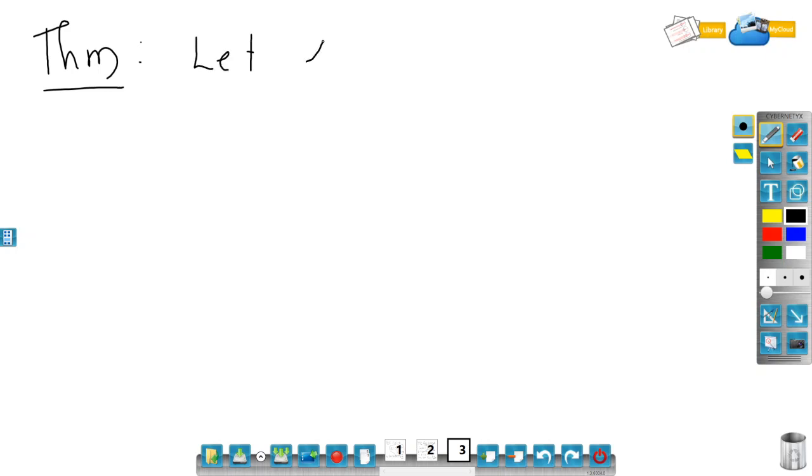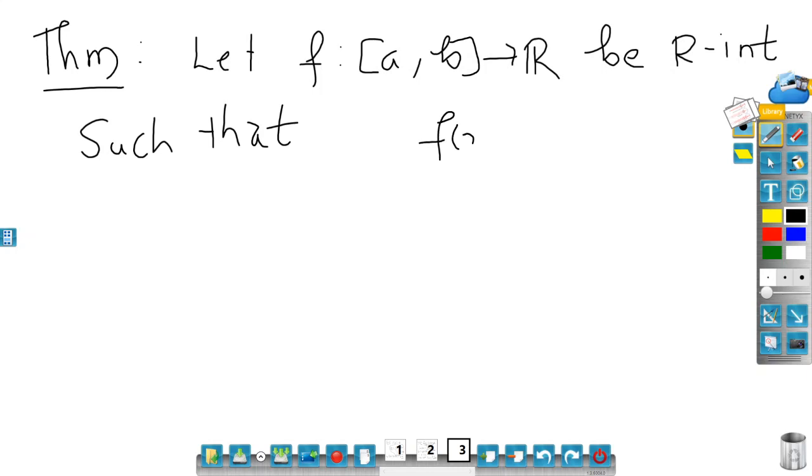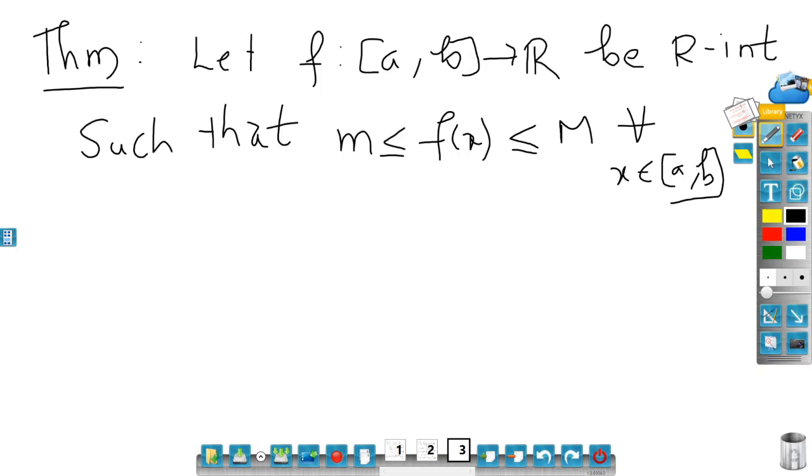Let f from the closed interval a comma b to R be an R integrable function, such that small m is less than or equal to f of x, which is less than or equal to capital M, for all x belonging to the closed interval a comma b, and small m, capital M belong to R.